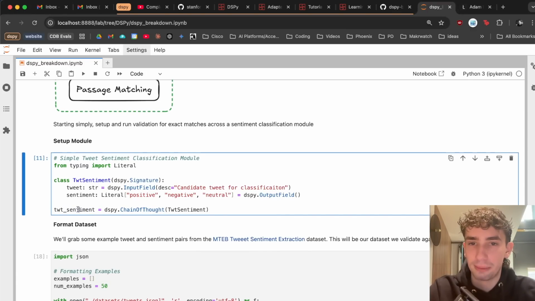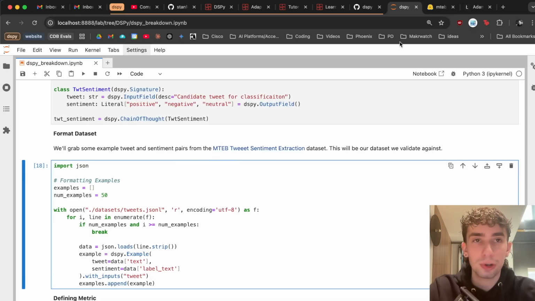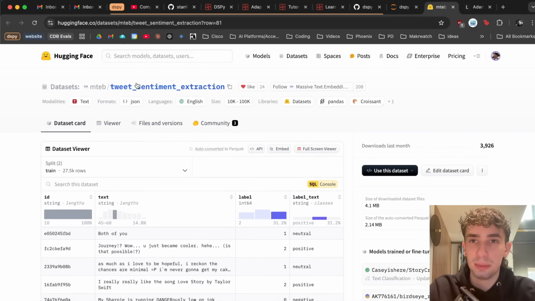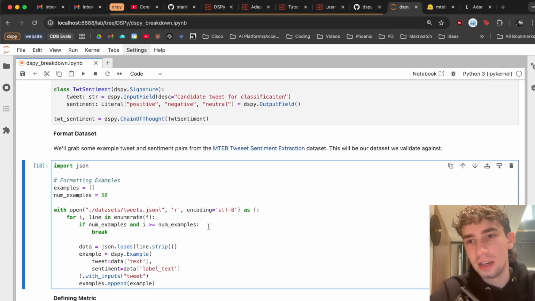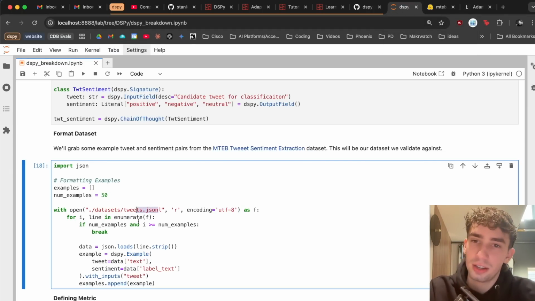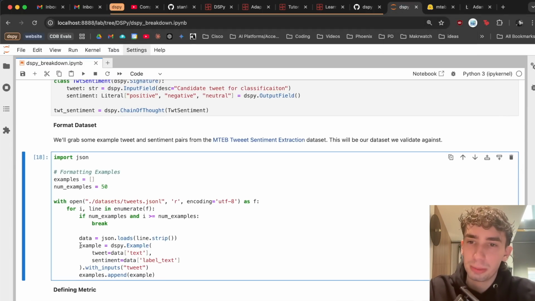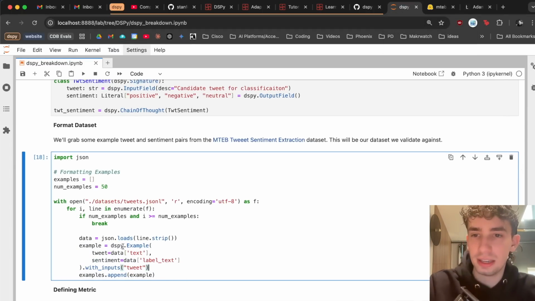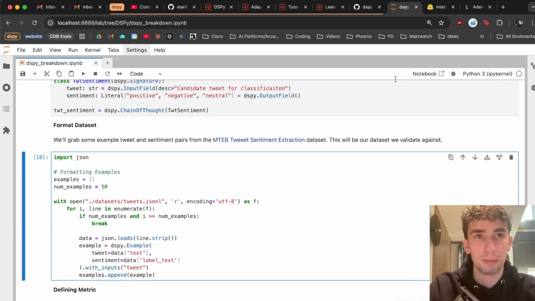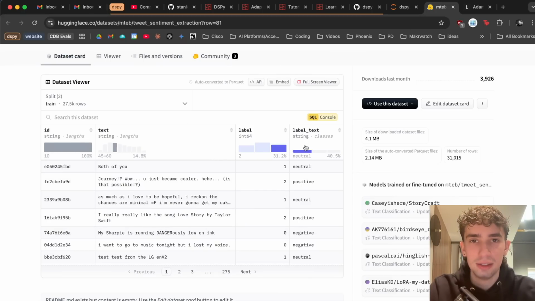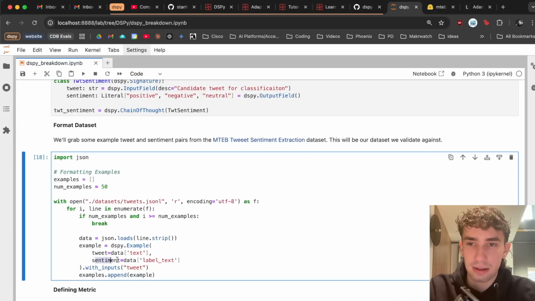For our dataset that we'll be measuring against, we're going to look at the MTEB tweet sentiment extraction dataset, which is essentially just going to be a bunch of tweets and labeled sentiments of positive, negative, or neutral. This is all just in a JSON file, which essentially what we're going to be doing is creating a big list of example objects, as mentioned, with the tweet being the text from the text here, and then of course the output being the label text here, which we have as the sentiment.